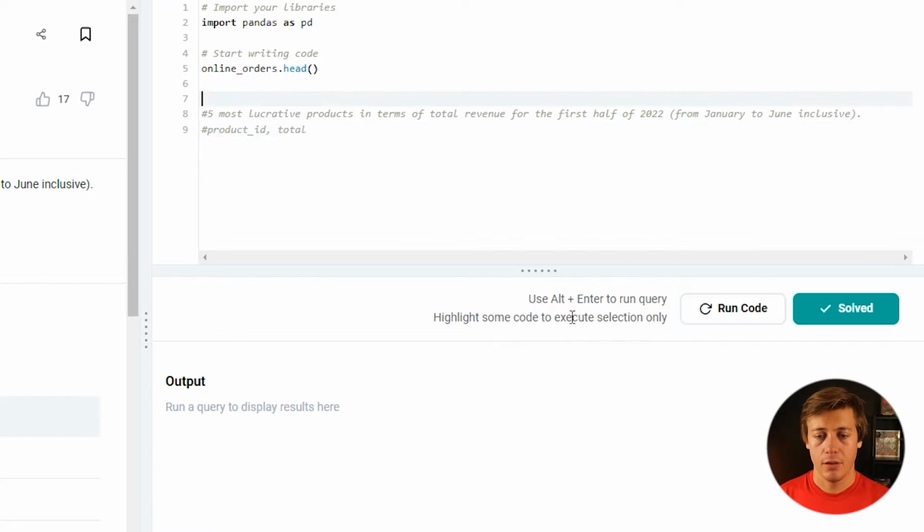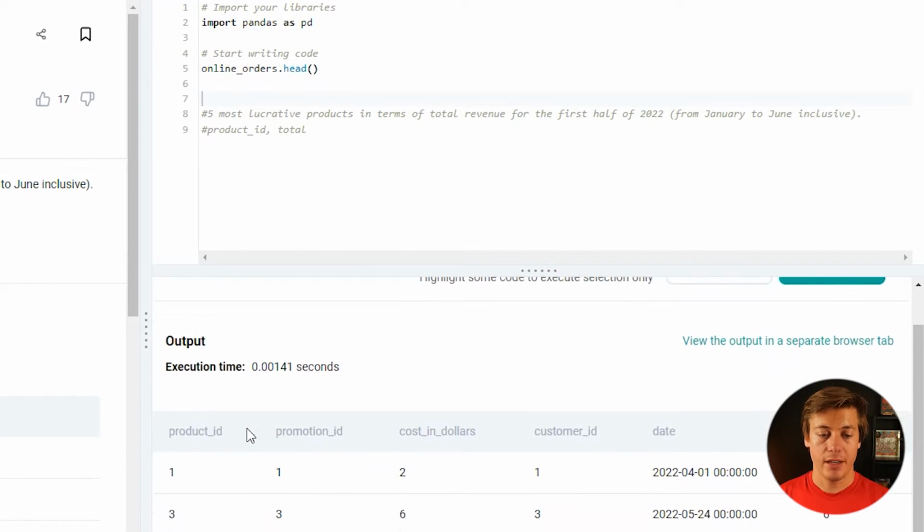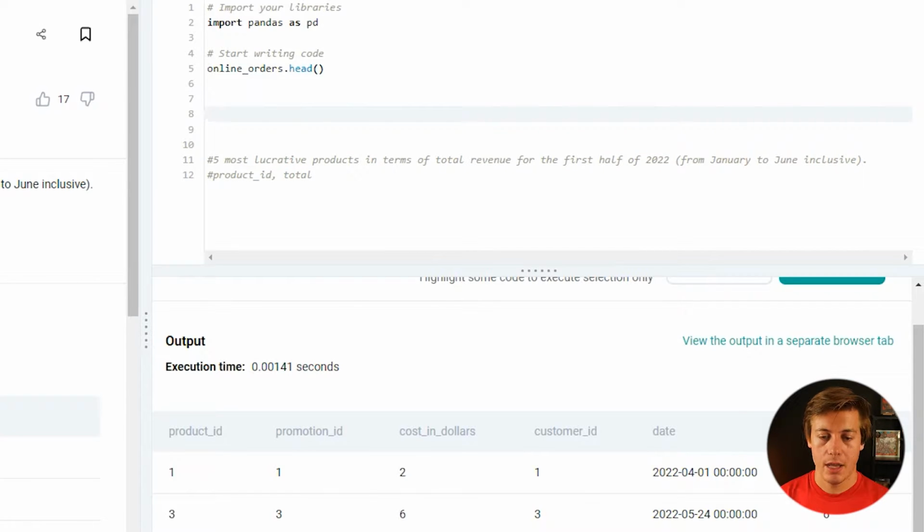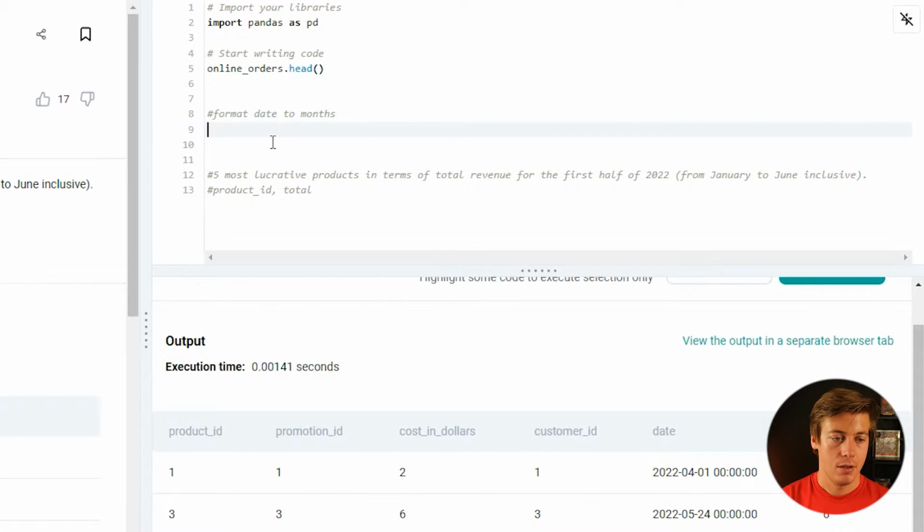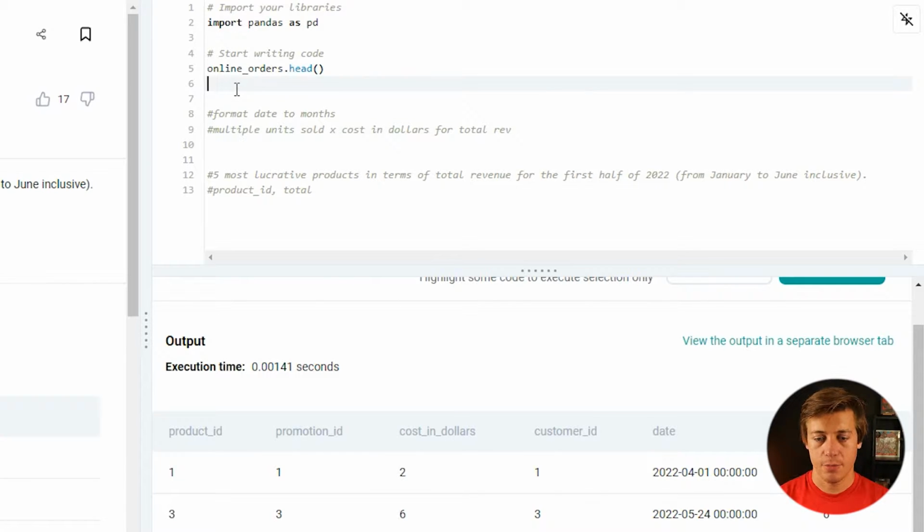Okay, so let's look at this head over here. So we have product ID, promotion ID, cost in dollars, customer ID, date, and units sold. So first, note-wise, we're going to have to format this date to months. And then next thing that we need to do as well is multiply units sold with cost in dollars for total revenue, right? So I think that should be first.